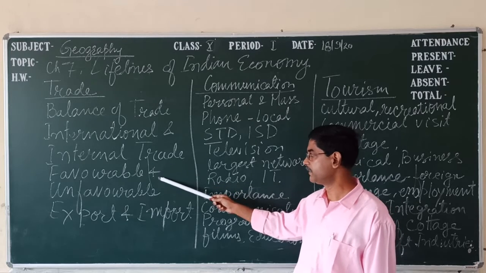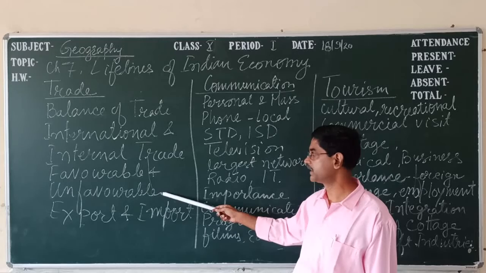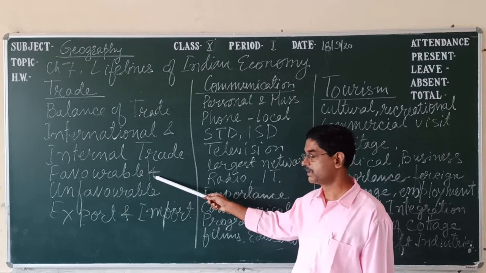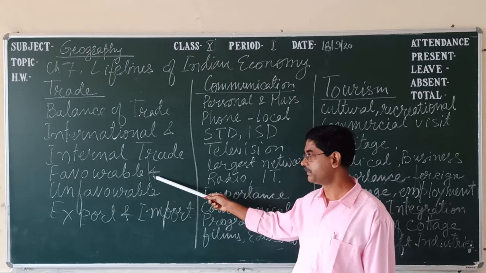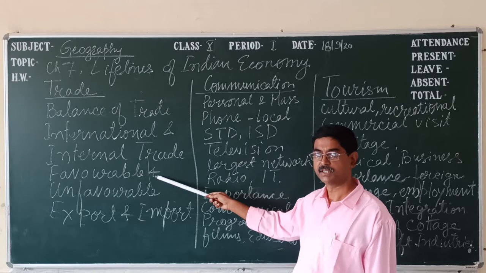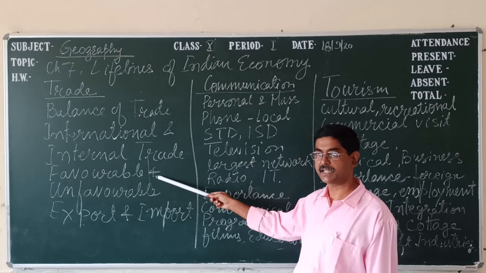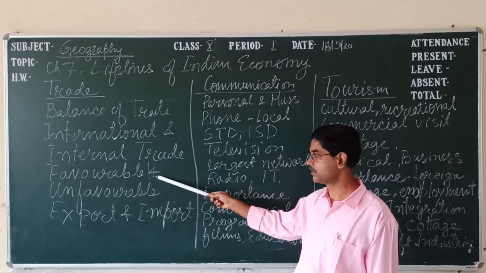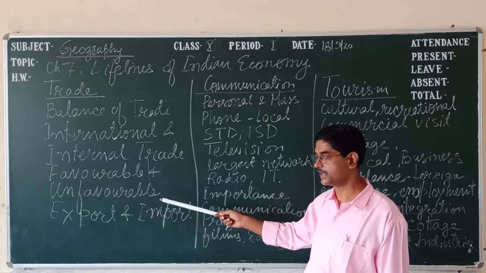Next one, favorable and unfavorable trade. What is favorable trade? If any country imports less and exports maximum, and by exporting goods earns foreign money, foreign exchange, that trade is called favorable trade.